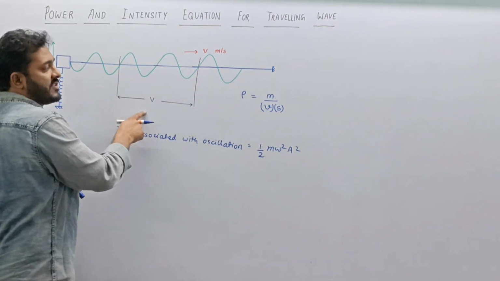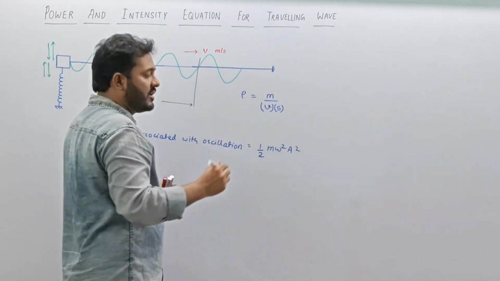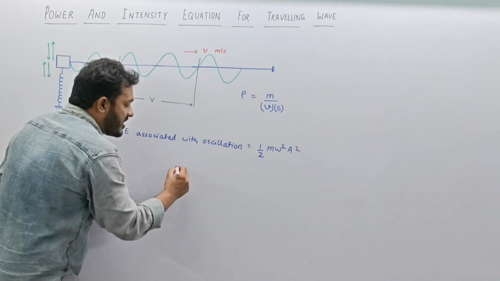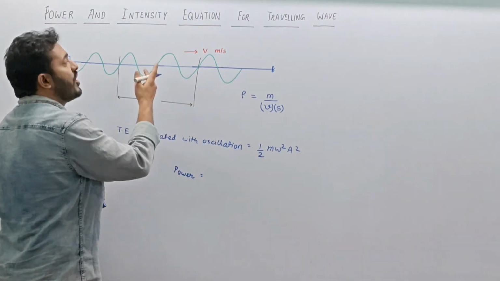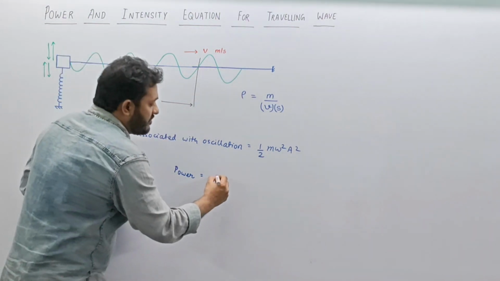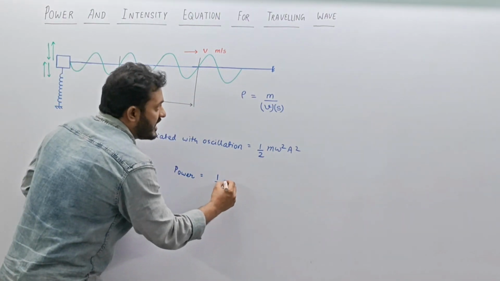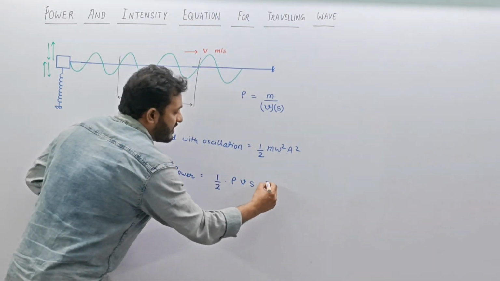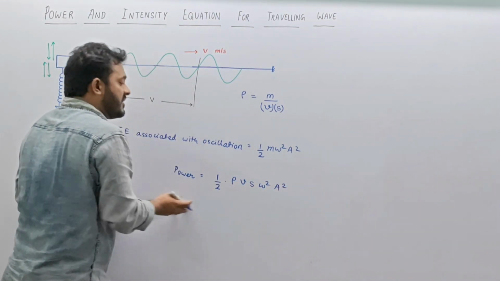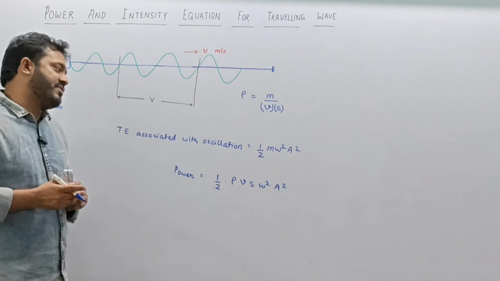So as we are writing this expression for per second, we can definitely write it as power. So power transferred to the oscillating wave, or we can say the traveling wave, can be written as half m. When m we are writing it as rho Sv, omega square a square. So this is the expression for power which we have.